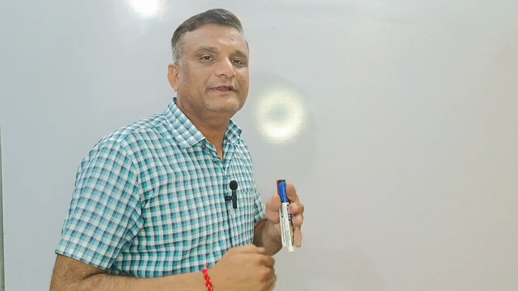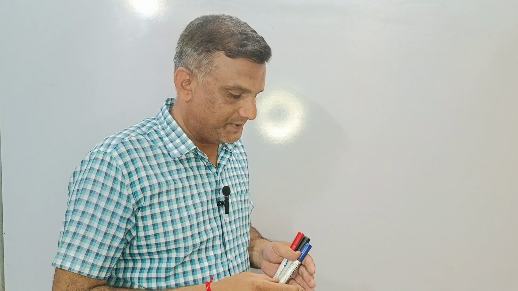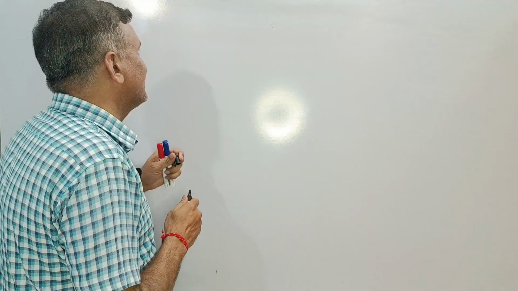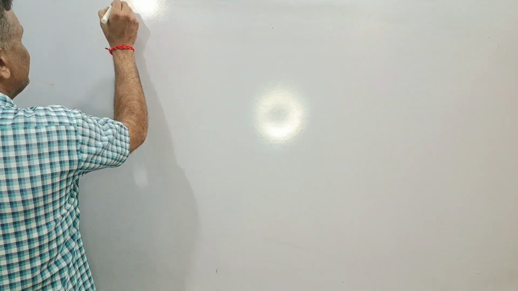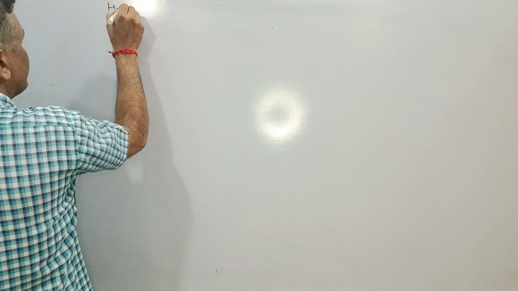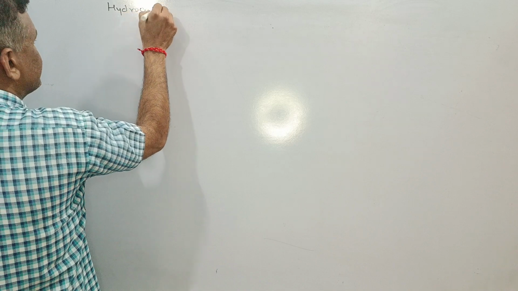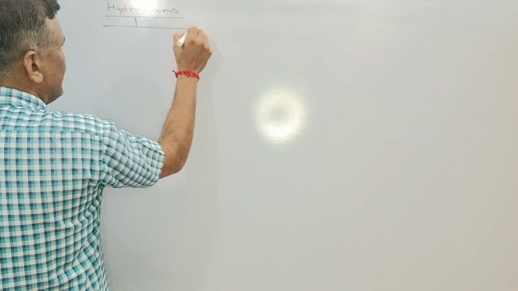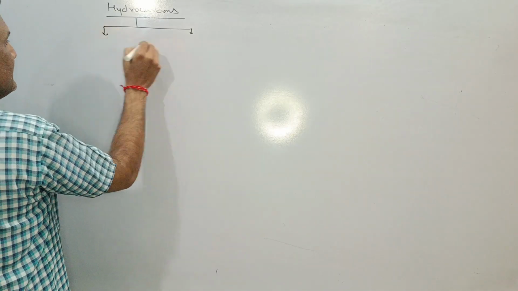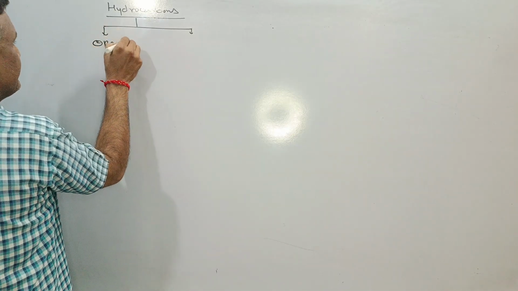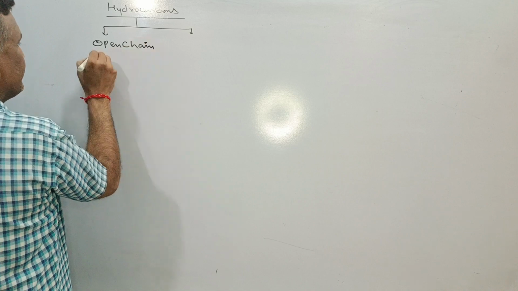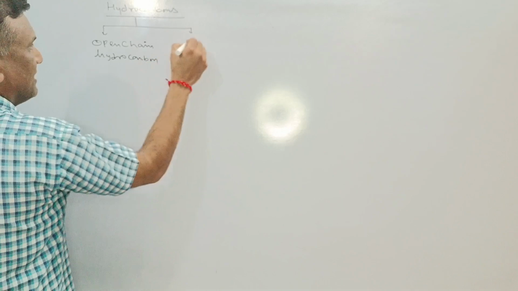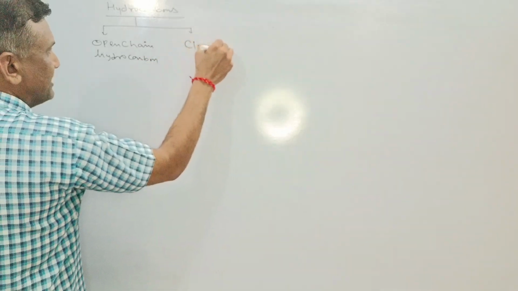Today we'll go with the flow chart of the hydrocarbon. First of all, hydrocarbons exist in two types: open chain and closed chain. This is the open chain hydrocarbon, and this is the closed chain hydrocarbon.